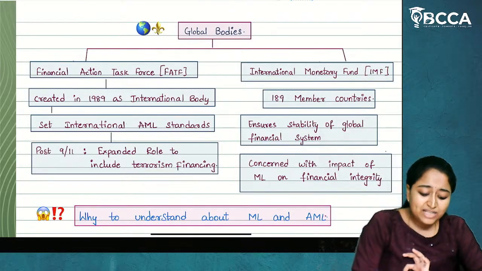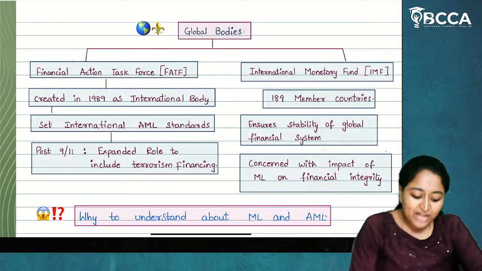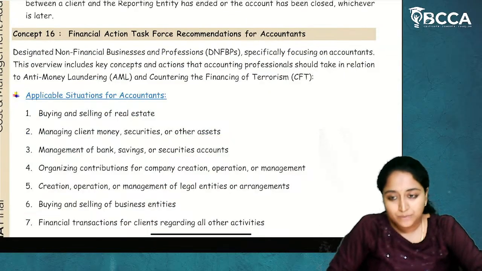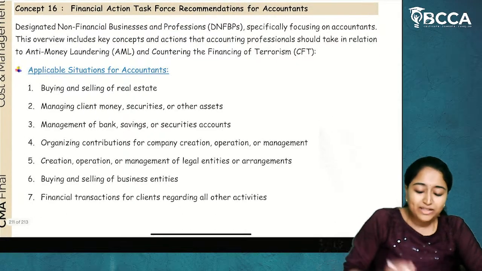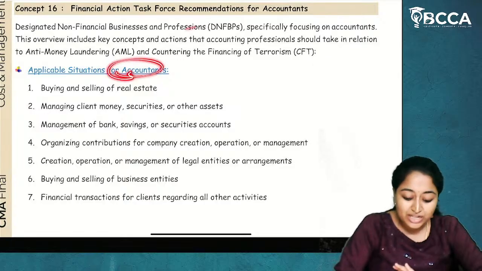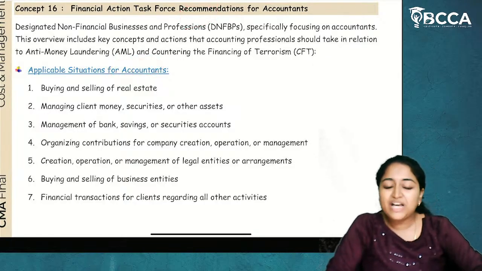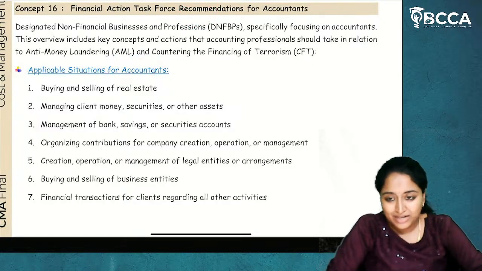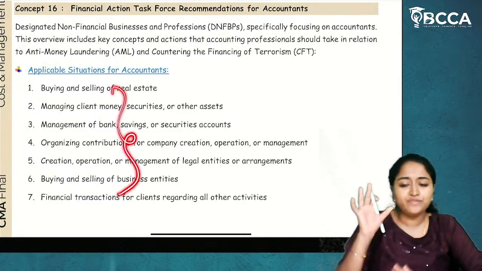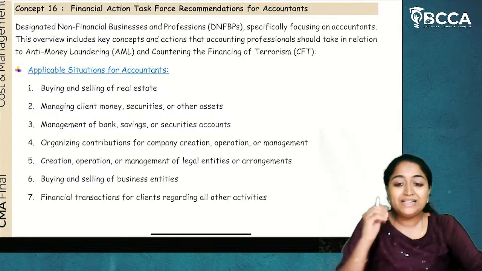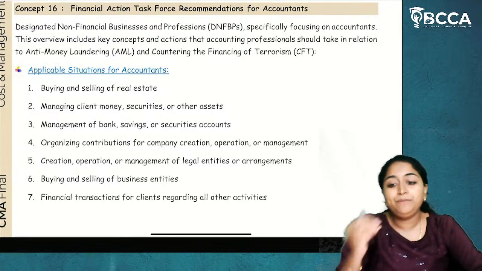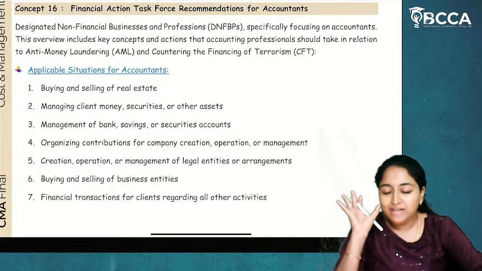Now, as a global body, the Financial Action Task Force has given some recommendations for accountants. What are the applicable situations for accountants for which the recommendations are given? The Financial Action Task Force is telling accountants that if you enter into any of these kinds of situations, directly or indirectly, knowingly or unknowingly, you might be a party to a money laundering activity.